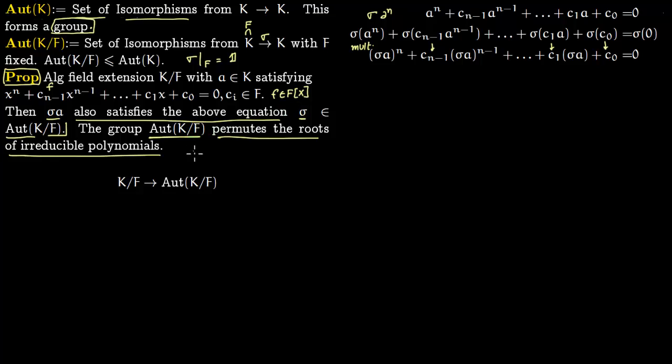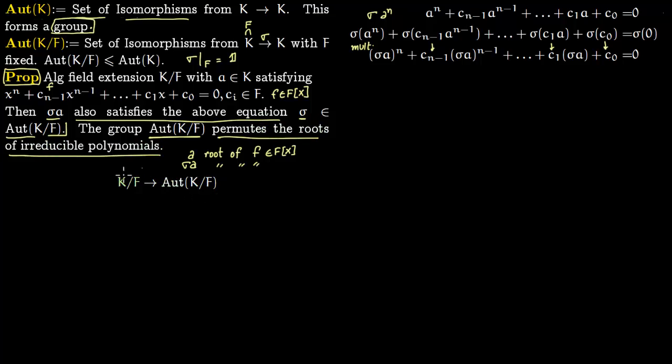So the idea was that if a is a root of this polynomial f, which is in F of x, then sigma a is also a root of f. Because the sigma fixes the coefficients, this just permutes the roots of irreducible polynomials.